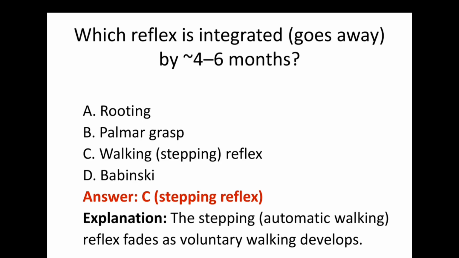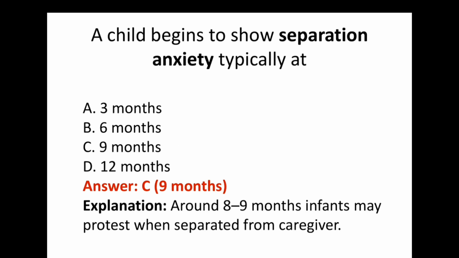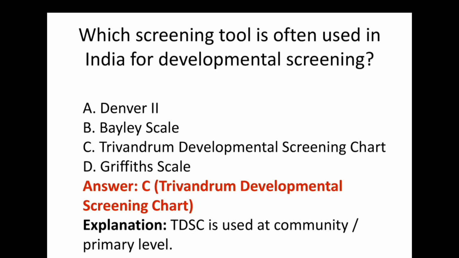The next one, a child begins to show separation anxiety typically at 9 months. Around 8 to 9 months, an infant may protest when separated from the caregiver. Which screening tool is used in India for developmental screening? The answer is the Trivandrum Developmental Screening Chart. It is used at the community level as well as the primary level.